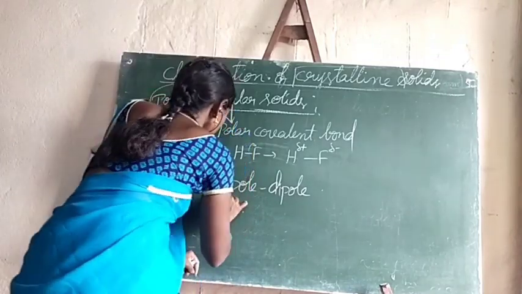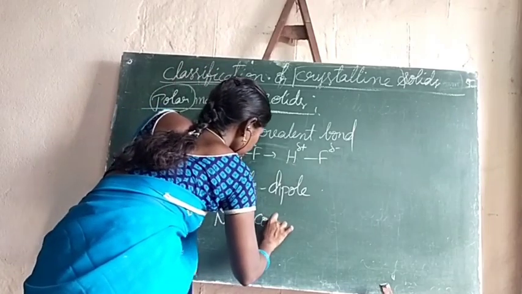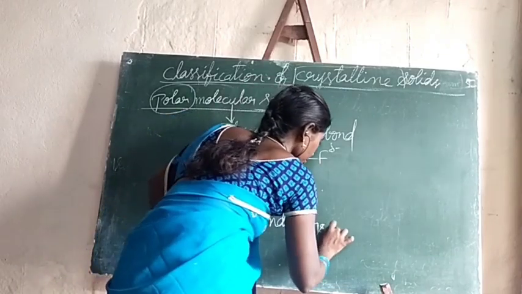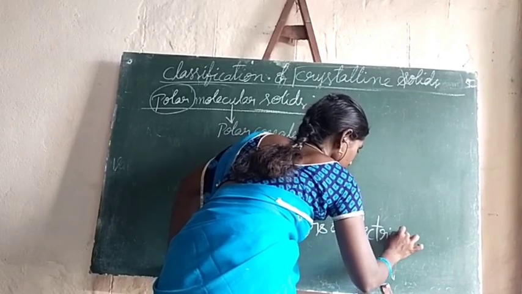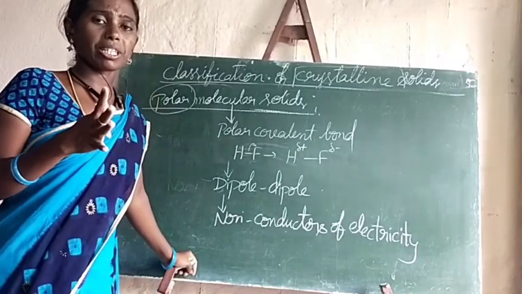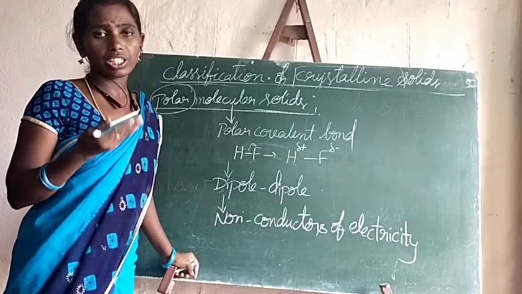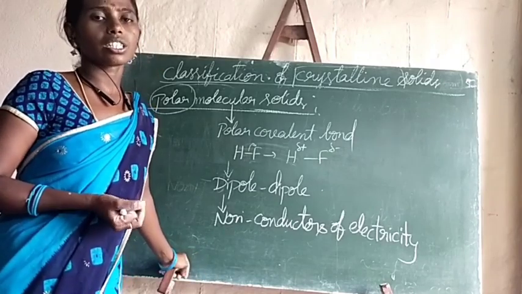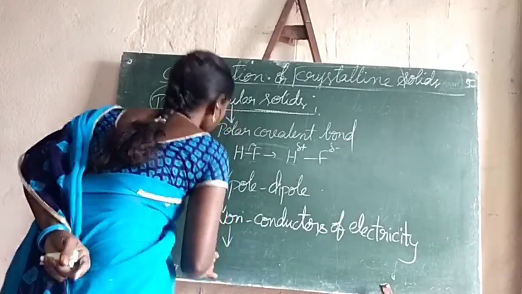Next, they are also non-conductors of electricity. Why? Here complete charge separation is not there, and free ions are not formed. Free electrons are also not there. So they are non-conductors of electricity. They are also soft solids.